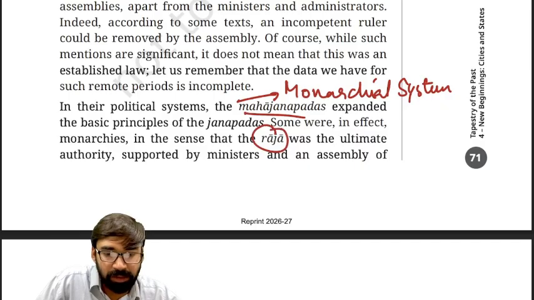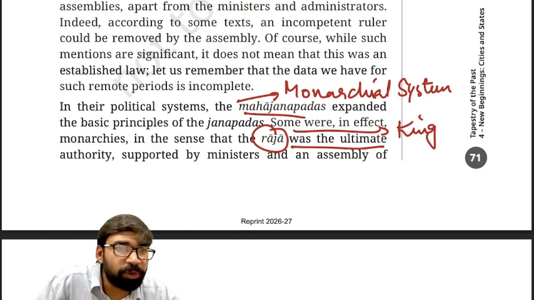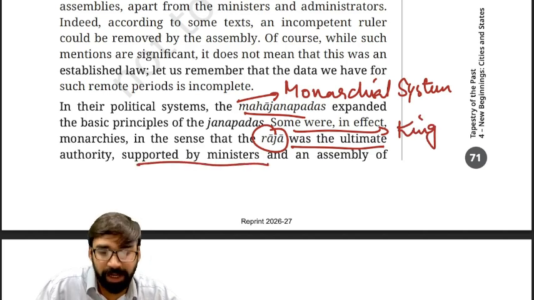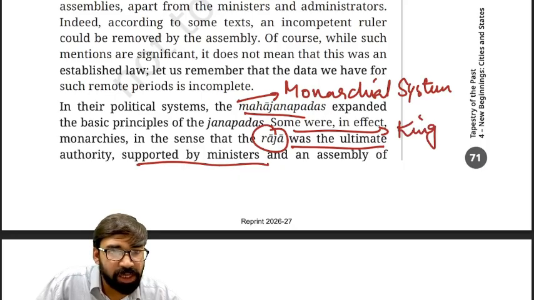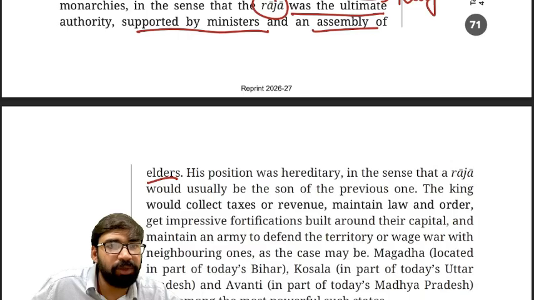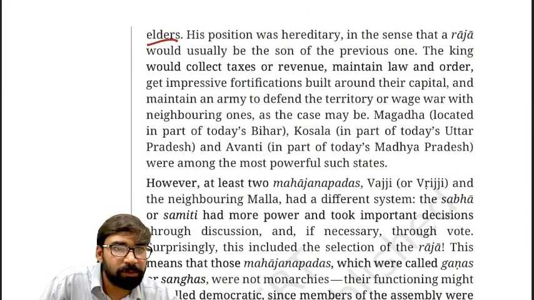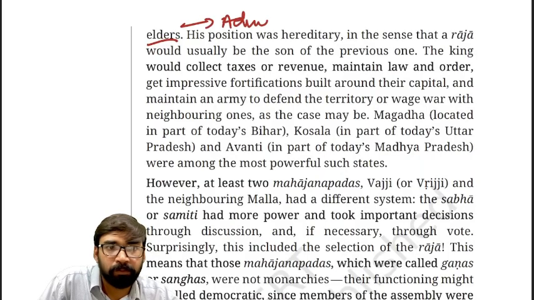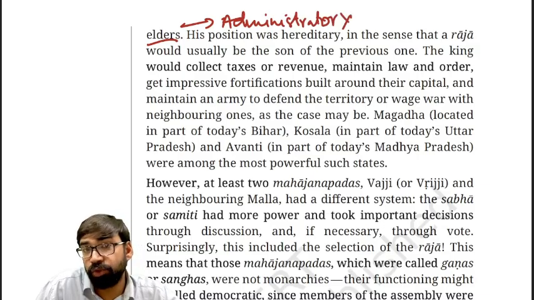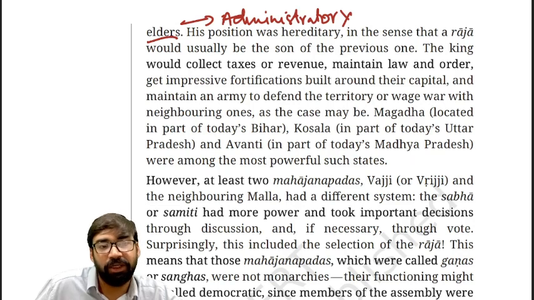Now when we say monarchical system, what was the structure? The structure was Raja. Clear? Raja, or the king, was the ultimate authority. The king was supported by ministers and administrators, and the king used to head the assembly also. So what did the assembly consist of? A council of elders.